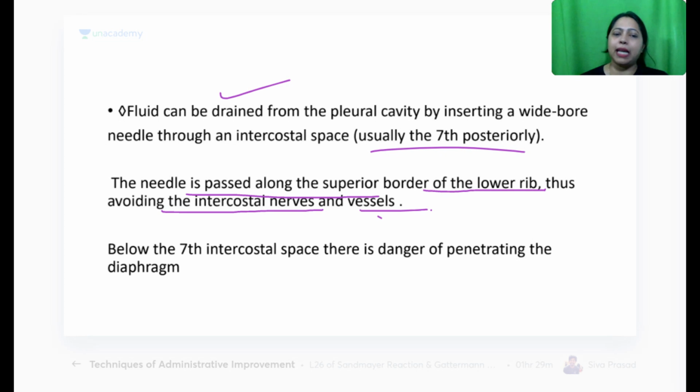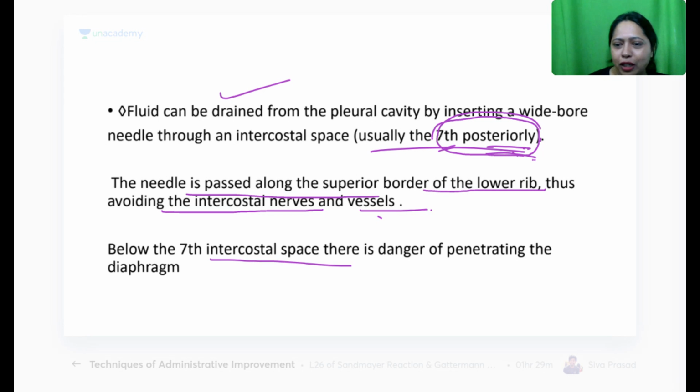You should know exactly where the intercostal nerves and vessels are, and only then, without damaging them, you should access the space and drain. Usually the chosen one is the 7th posterior. So remember this posterior also. If you know only the 7th posterior, add that to your brain and remember that.